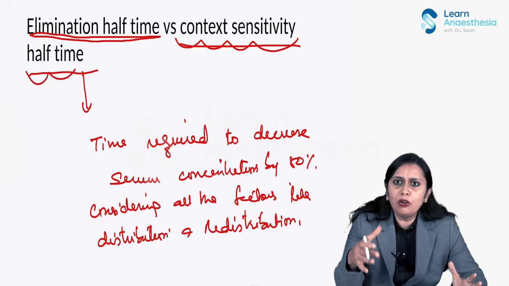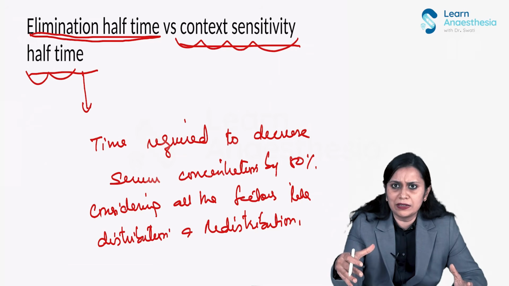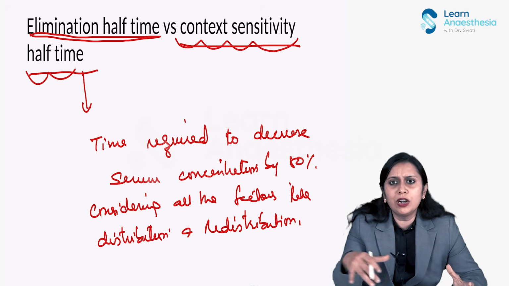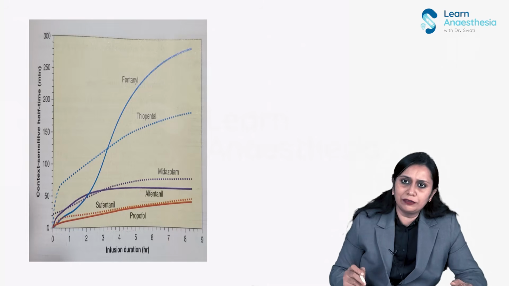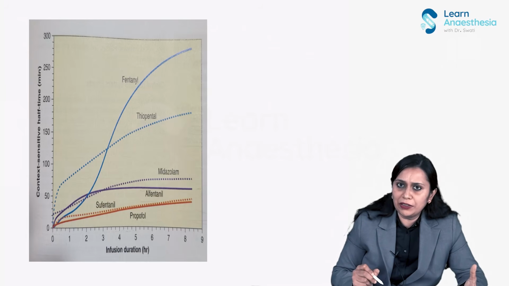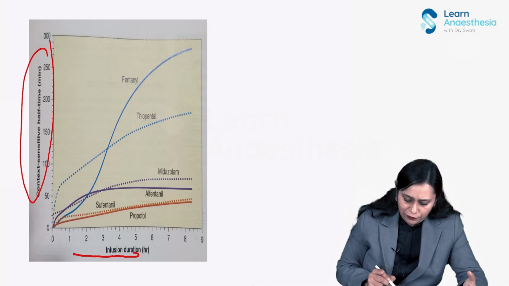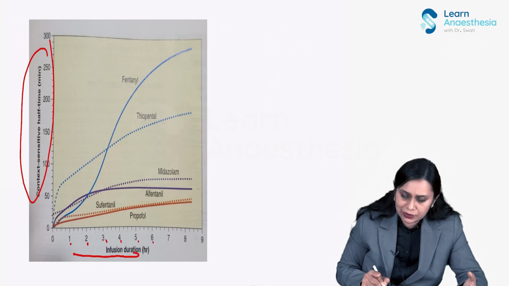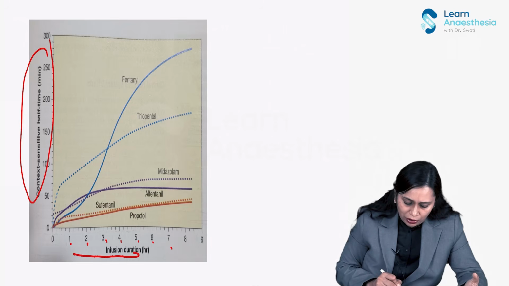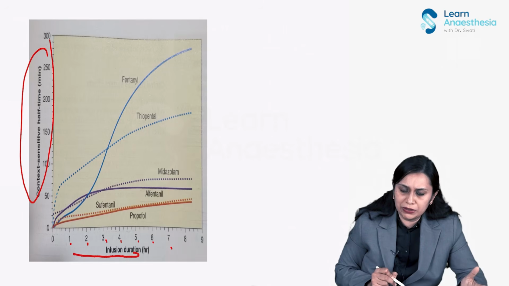So drugs with low context sensitivity half-life would be preferred for maintenance of general anesthesia, because even if we give them for a longer duration, their elimination from blood is not delayed. If we see this graph, I have shown different IV anesthetic agents, their context sensitivity half-life and infusion duration. If you see propofol, if I am giving it for a long infusion, 1 hour, 2 hour, 3 hour, up to 9 hours, its context sensitivity half-life, that is the time in which the serum concentration is reduced by 50%, is not very much increasing, right?